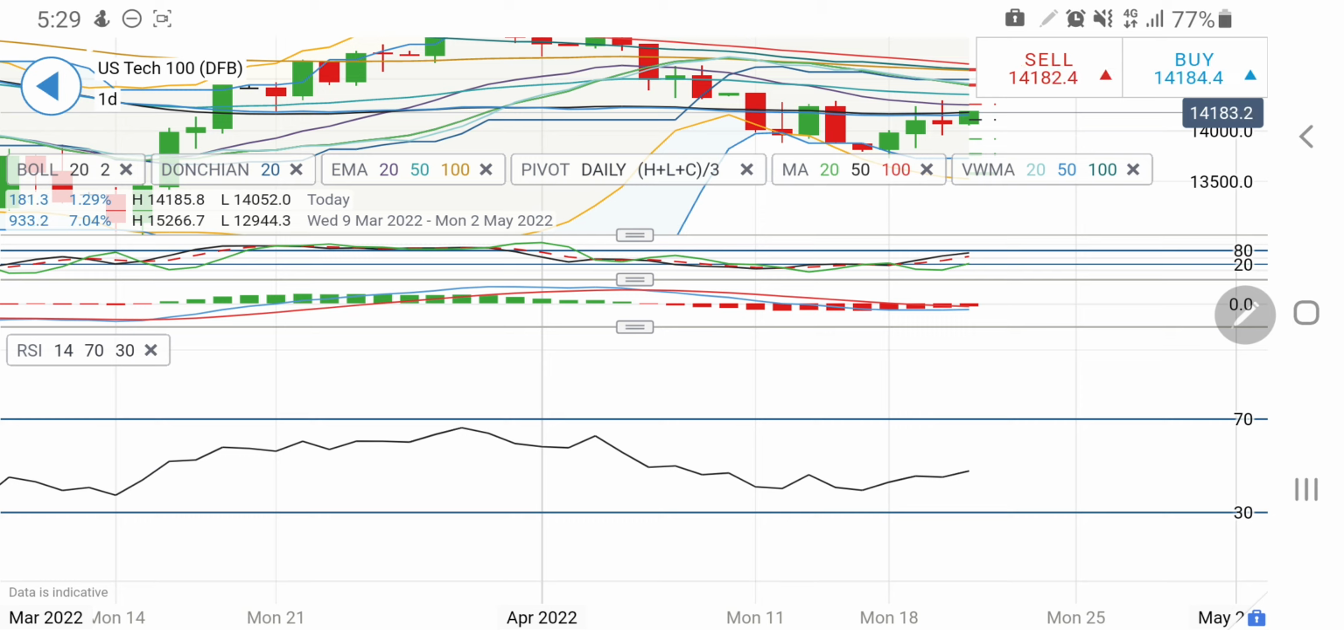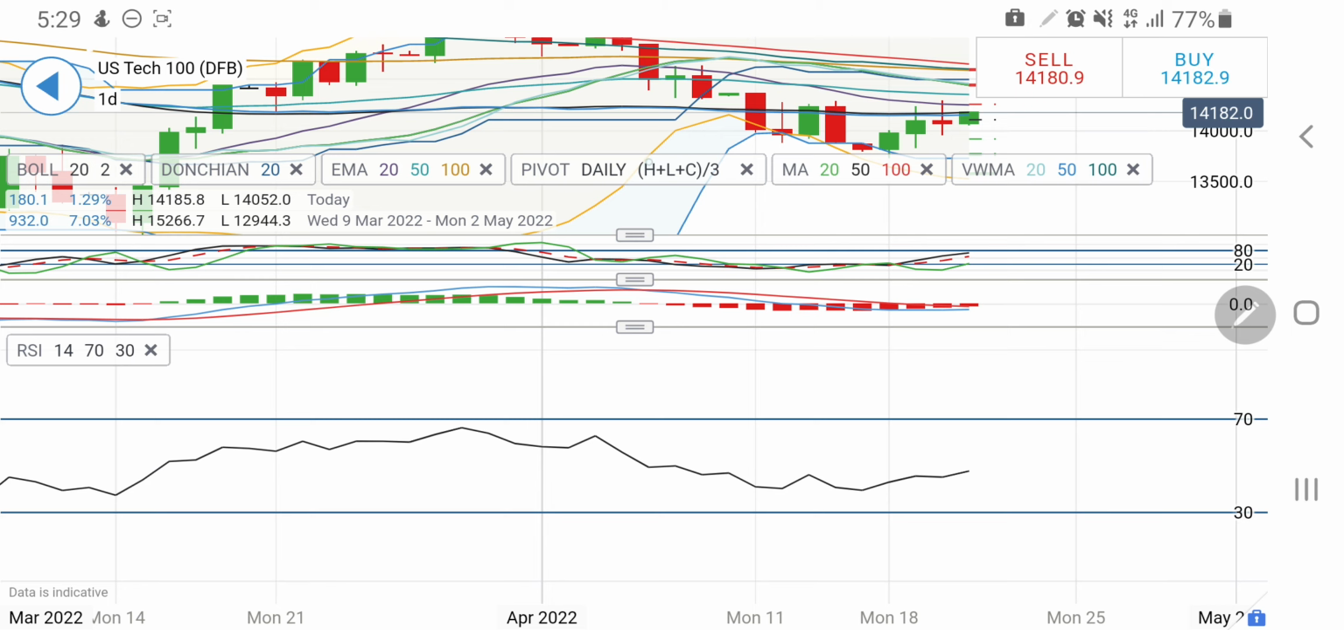And below 14110 we can expect 14080, 14040, and breaking 14000 there should be a good drop. Till the time it remains above 14130 one can remain long. One can expect 14200, 14260, 14300, 14350, 14400 levels also can be expected. So take your positions accordingly.